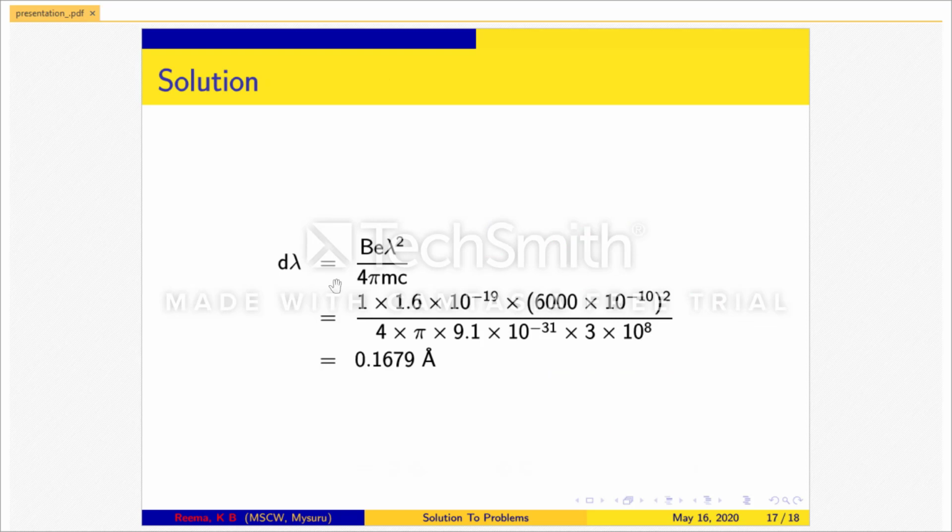We can express d lambda as B into e times lambda square divided by 4 pi m c. Substituting the value of magnetic induction B, the charge of the electron e, lambda the wavelength of light used, pi, mass of the electron, and the velocity of light used, we get the value of d lambda as 0.1679 angstrom.